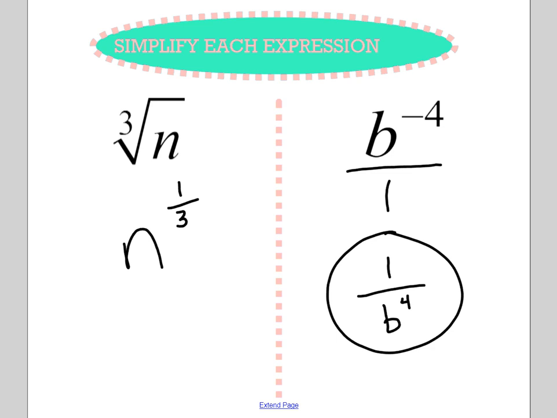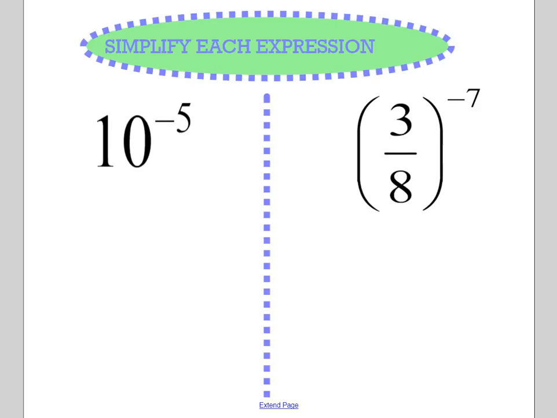Here we have 10 to the -5, so that's going to be the same type of situation. We have a negative, we're not allowed to have that, so we need to flip the whole thing, and we have it as 1 over 10 to the 5th.